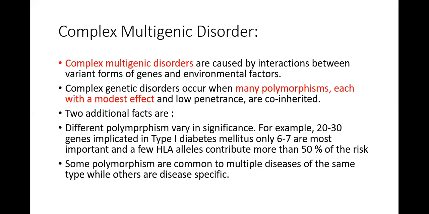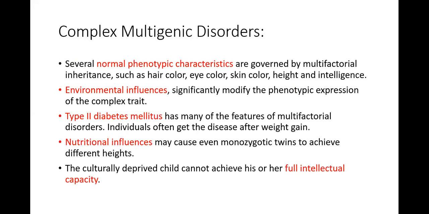Complex multigenic disorder is when there is inheritance superadded with environmental factors. Number one example is type 1 diabetes mellitus, and the other characteristics I showed you, hair color, eye color, skin color, height and intelligence, are also because of multifactorial inheritance. Environmental influences significantly modify the phenotypic expression of the complex trait.